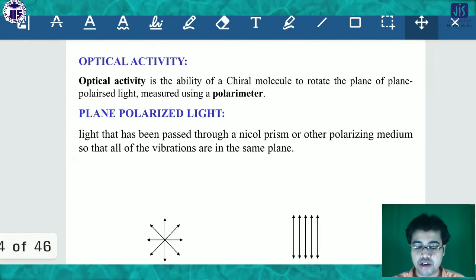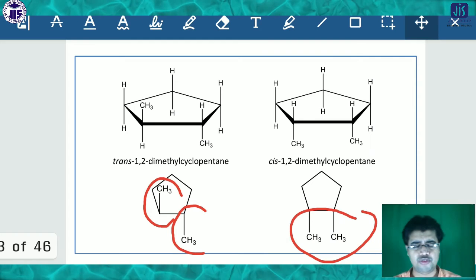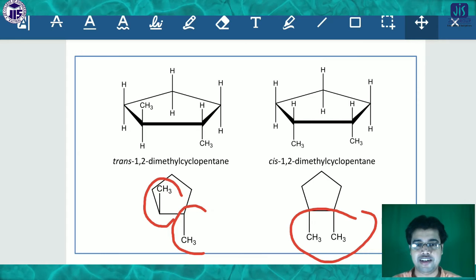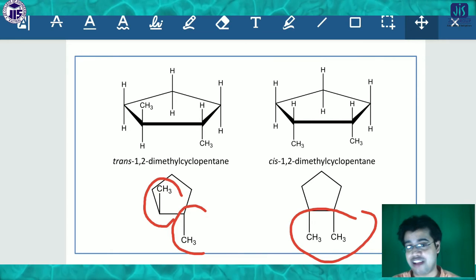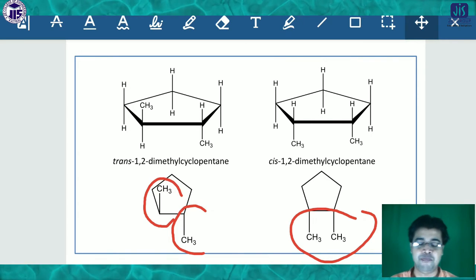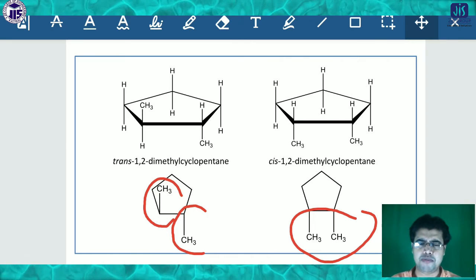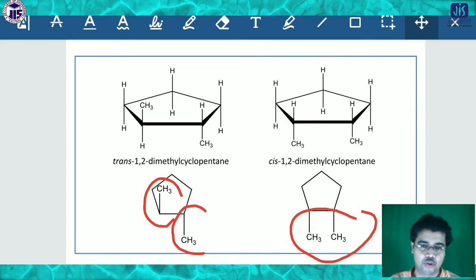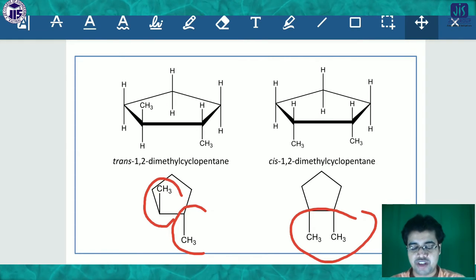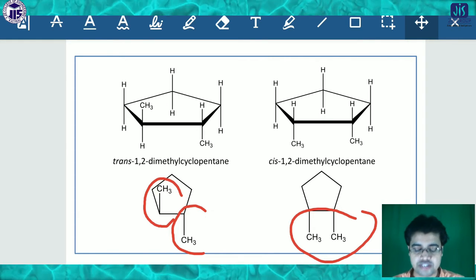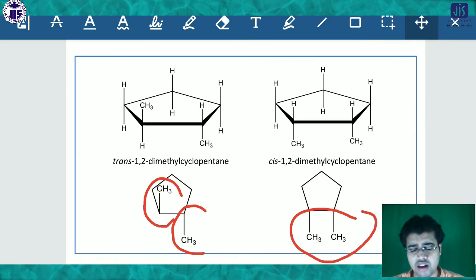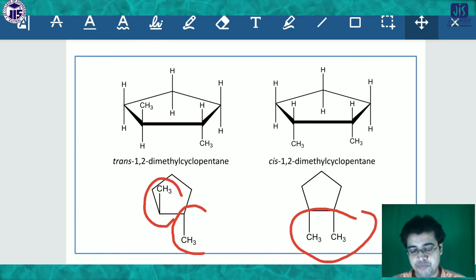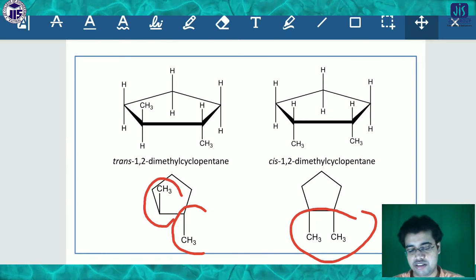Okay, so that's all for today's class, because from the next class we'll discuss many things regarding stereochemistry, optical activity, and stereoisomers. What we discussed today is the basic concept. Before entering the part on optical activity or stereoisomers, you have to know all these things, the basic concept of geometrical isomers, cis-trans isomers, and the classification of isomers.